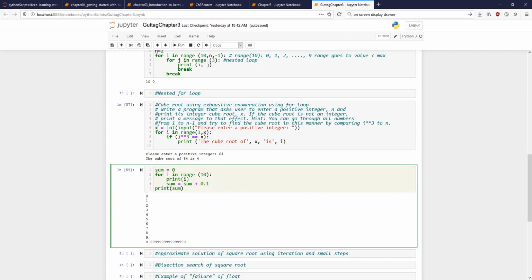there's an issue. So let me, can you see this screen now? Which screen are you seeing? The same screen or a different screen? The same screen, Jupyter screen. Okay, so let me.